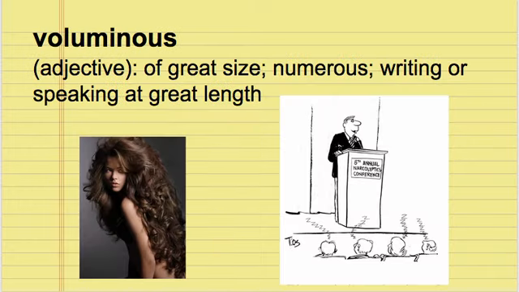Voluminous is an adjective that means of great size, numerous, writing or speaking at great length. So on the left you have an example of a woman with extremely voluminous hair. I think almost all shampoo commercials try to convince us that our hair should be more voluminous. And then on the right you have an example of someone who's speaking at great length, a voluminous speech that's putting his audience to sleep.